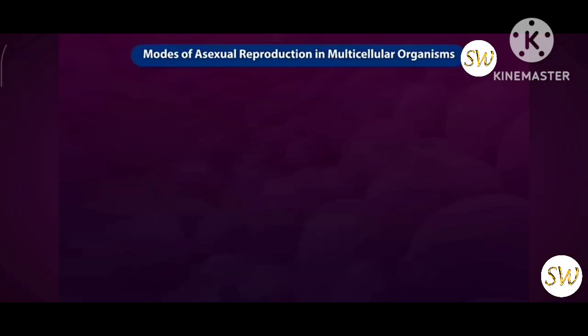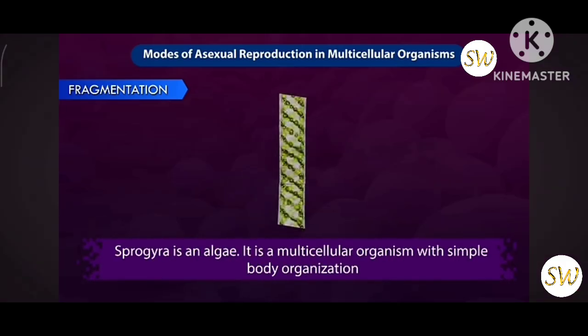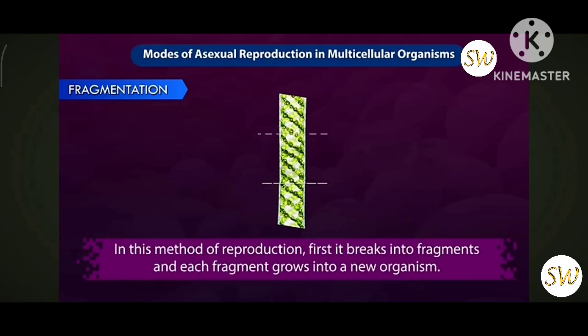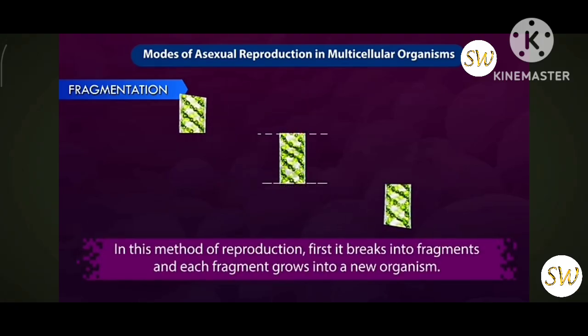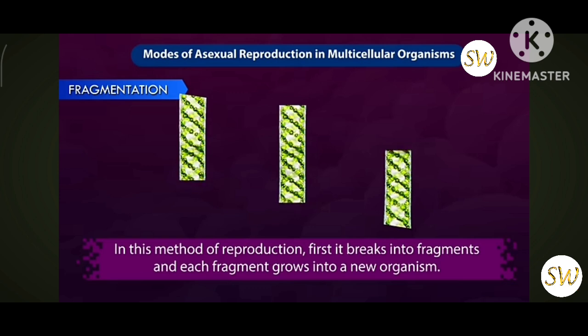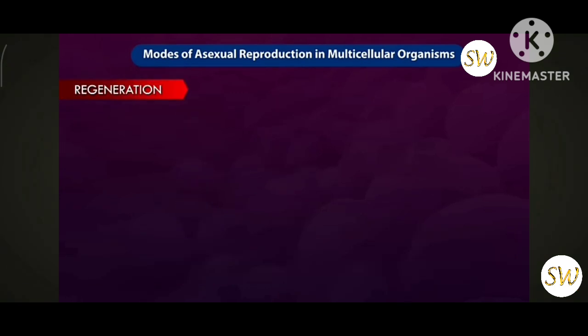Now let us see the methods of asexual reproduction in multicellular organisms. 1. Fragmentation. Spirogyra is an algae. It is a multicellular organism with simple body organization. It reproduces by fragmentation. In this method of reproduction, first the organism breaks into fragments and each fragment grows into a new organism. Next, regeneration.